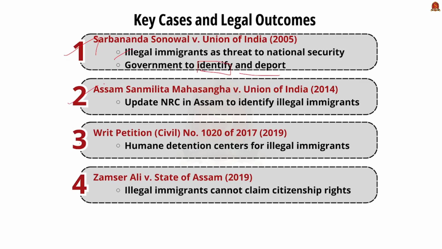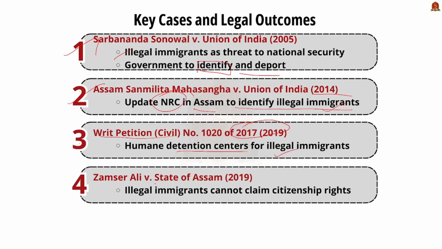The next case is the Assam Sanmilita Mahasangha versus the Union of India in the year 2014. In this case, the Supreme Court ordered the government to update the National Register of Citizens in the state of Assam. They also ordered to identify the illegal immigrants. Another main legal outcome on illegal immigration in India is the writ petition of the year 2019. In this petition, the Supreme Court directed the state of Assam to ensure detention centers for illegal immigrants.